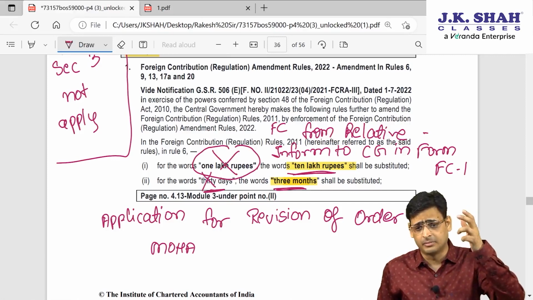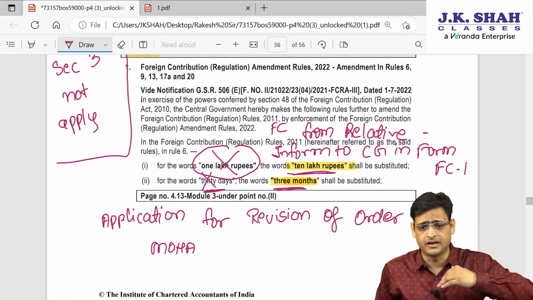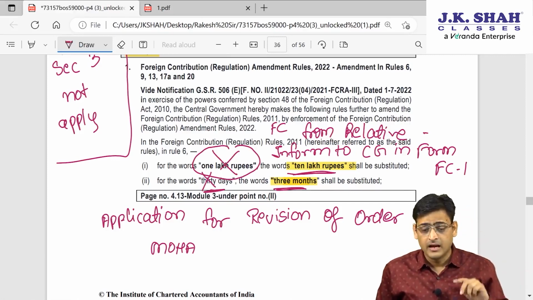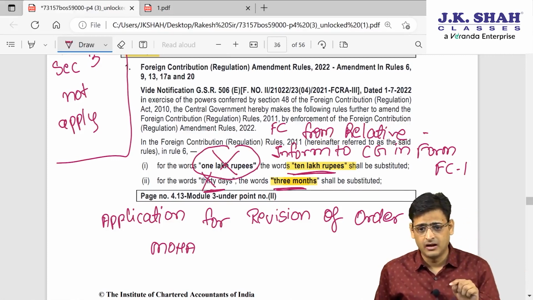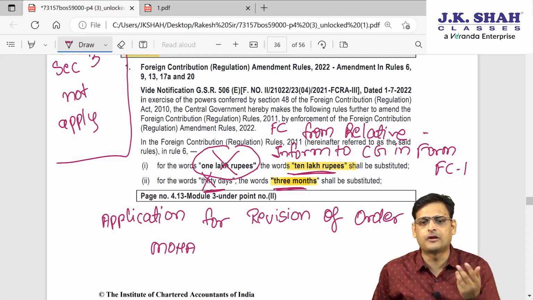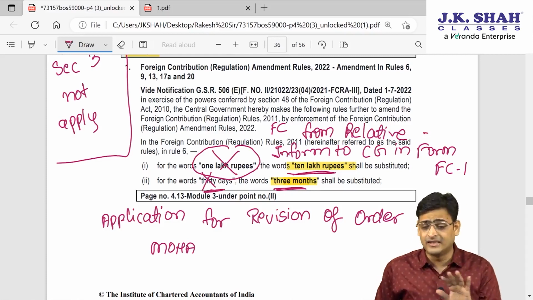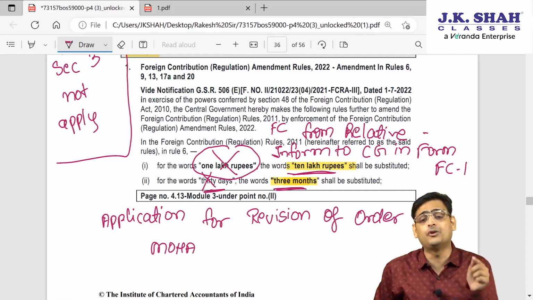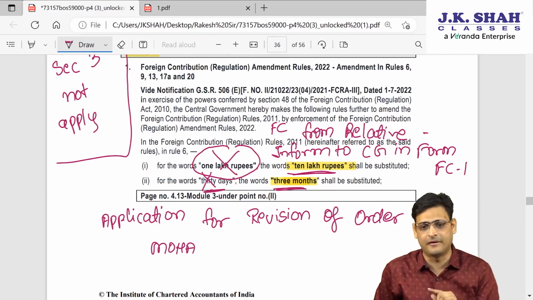There are certain persons who are prohibited from receiving foreign contribution, and then there is an exception. Under that exception, if you are receiving a foreign contribution from a relative, there is no prohibition, but you have to inform the central government in form FC1.